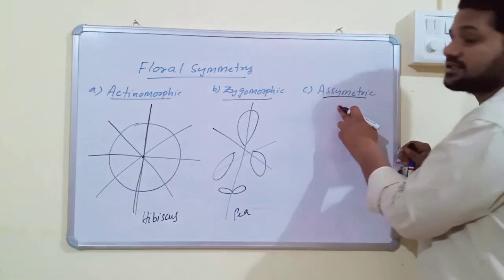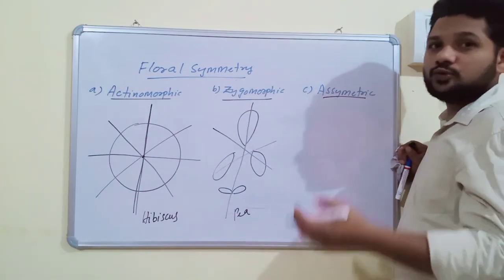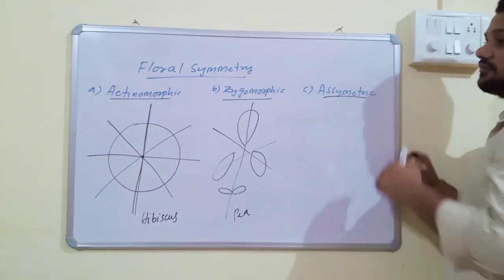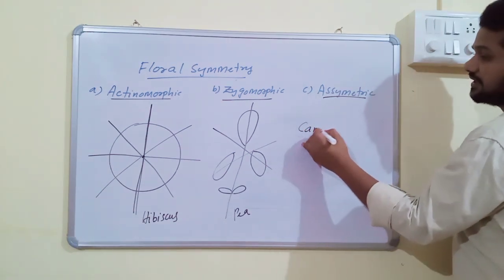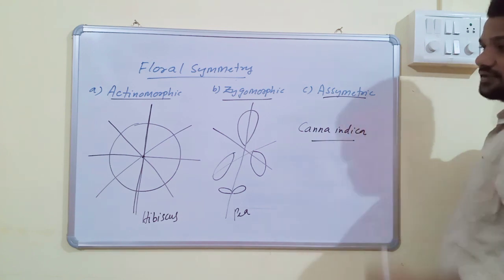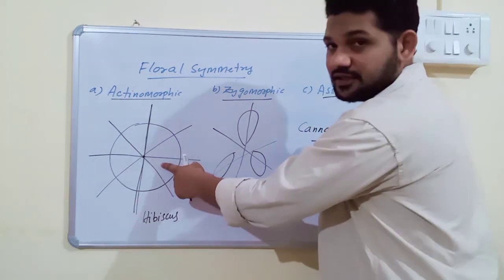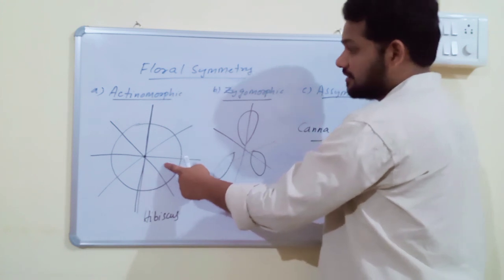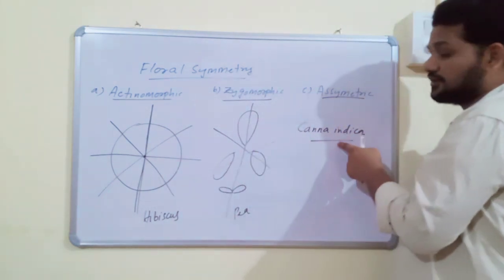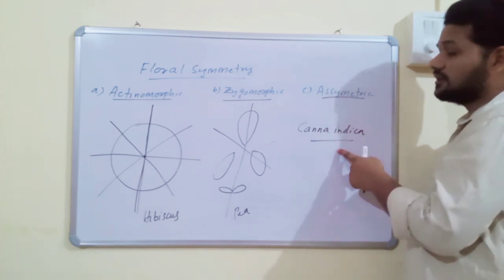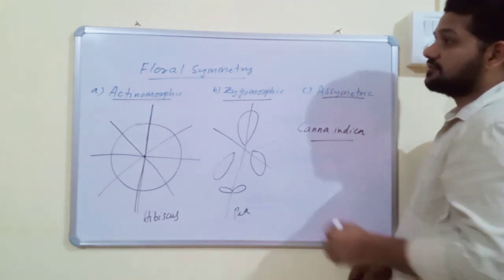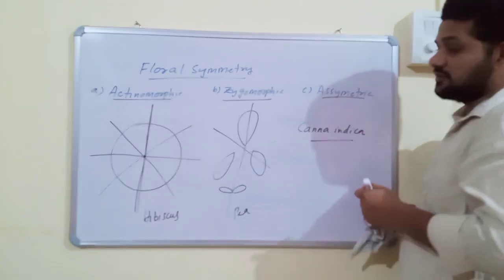One of the plants which belongs to the Fabaceae family is pea. And asymmetric means a flower cannot be divided into 2 equal parts by any plane passing through the center. An example is Canna indica, Chennai. Actinomorphic: a flower can be divided into 2 equal parts by any plane. Zygomorphic: by only one plane. Asymmetric: a flower cannot be divided into 2 equal halves by any plane. These are the 3 types of flowers according to floral symmetry.